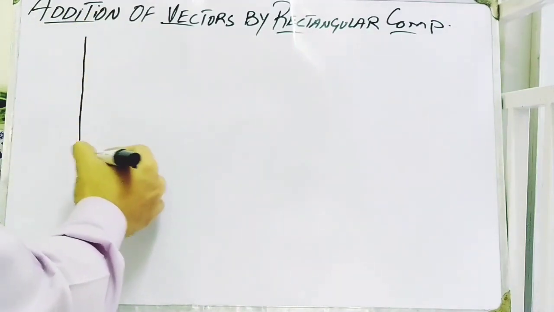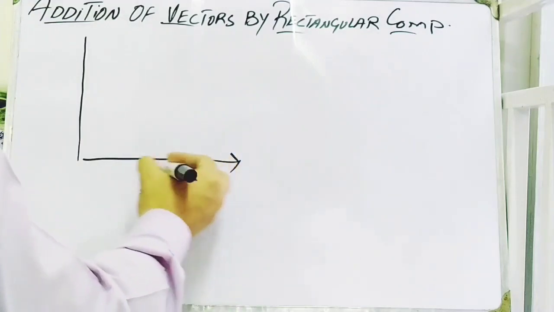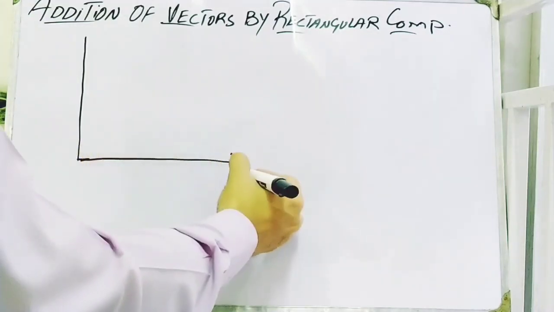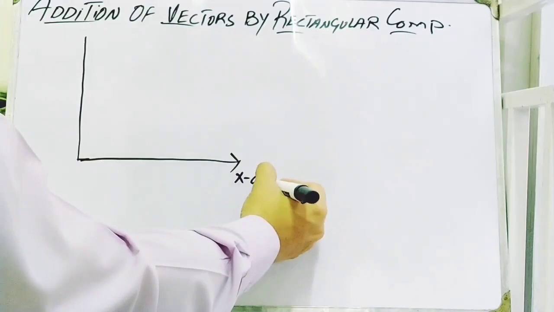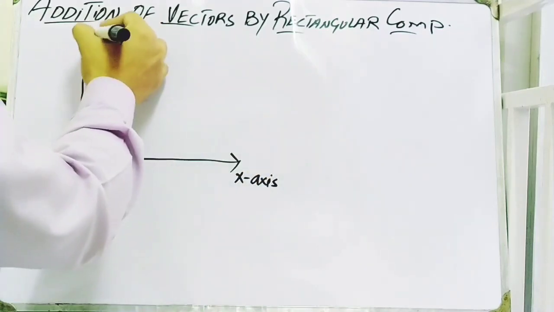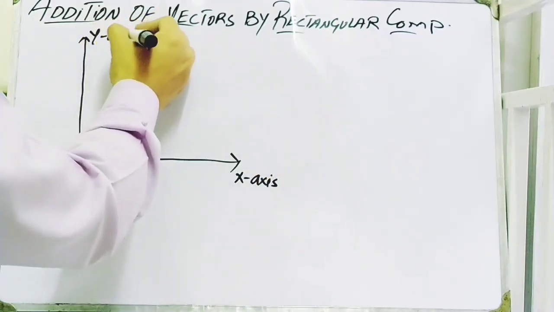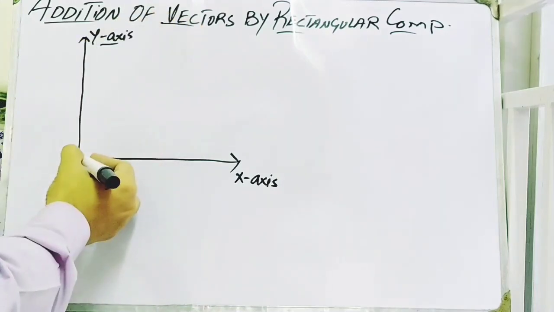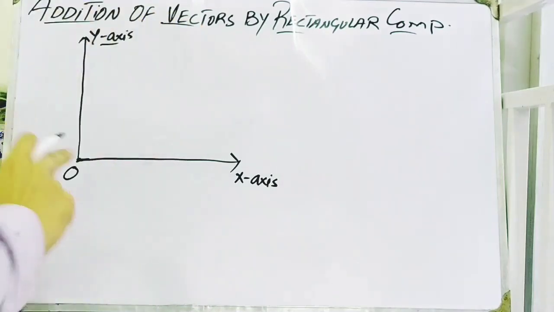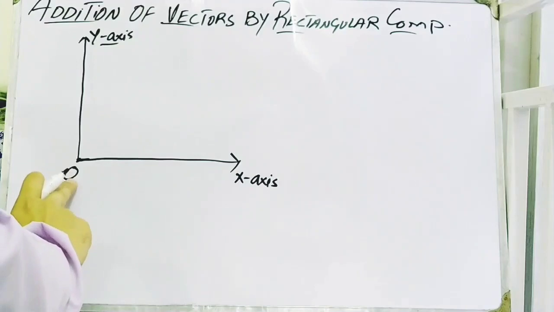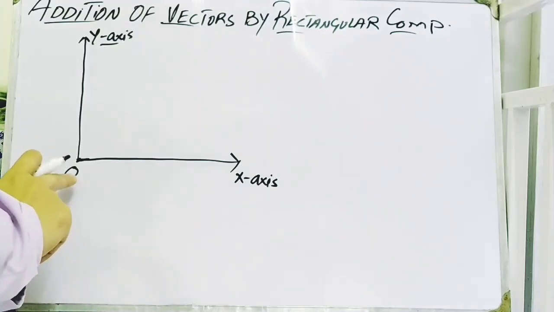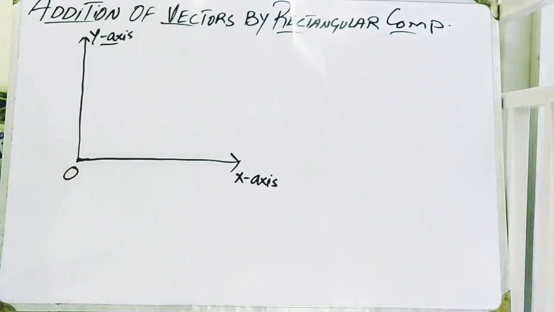Cartesian coordinates are basically described by two axes which are called the x-axis and y-axis. This point is called the origin. At this point, the values of x and y are both equal to 0.